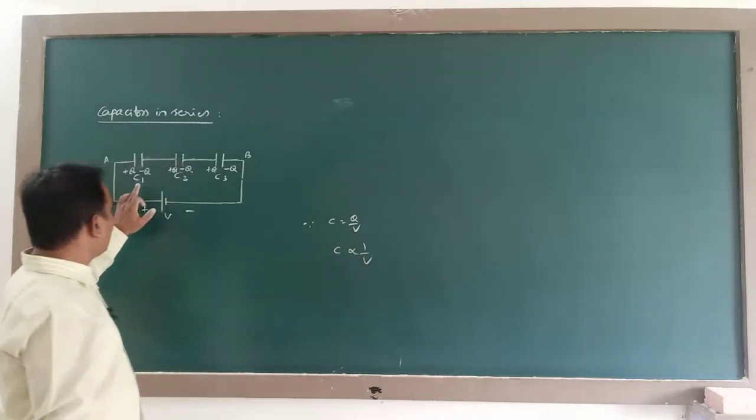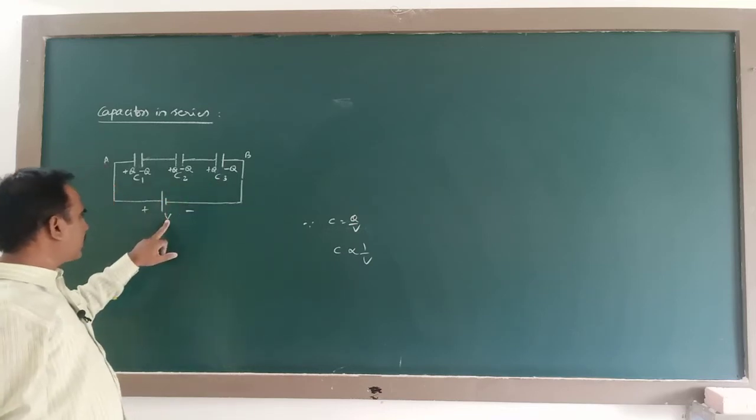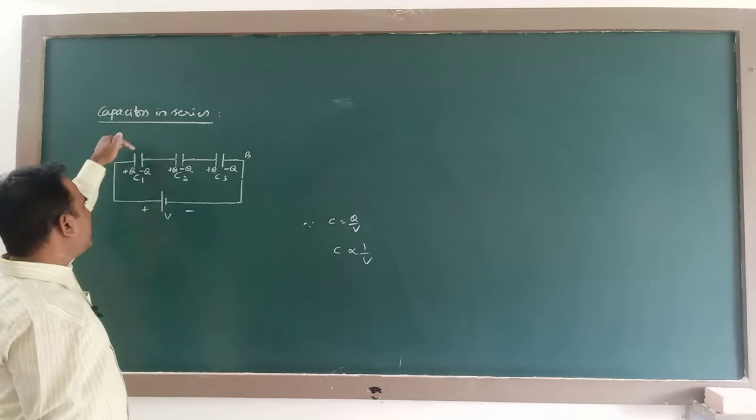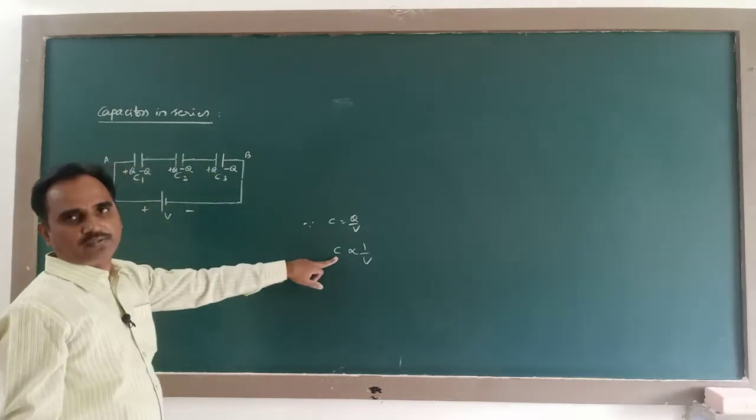So C1, C2, C3, they are three capacitors. So the applied potential difference V will be divided among these three capacitors in the inverse ratio of their capacitance.